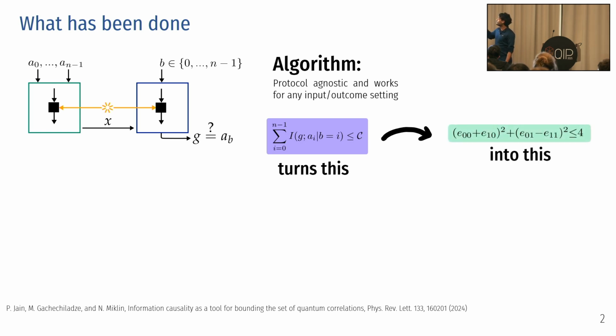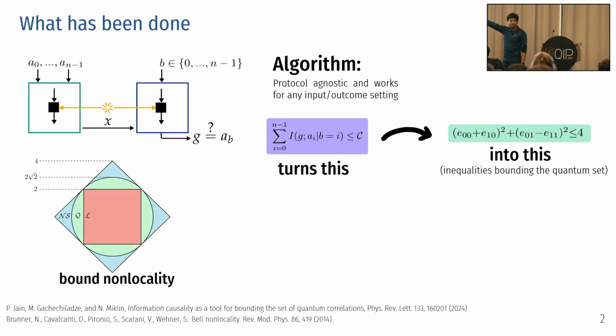This is nice because the mutual information is a complicated expression of logarithms and entropies, and it's very hard to extract the constraints. Our algorithm is protocol agnostic and works for any input and output setting, and it gives us a super simple polynomial inequality. What can we do with that? We can bound the quantum set.